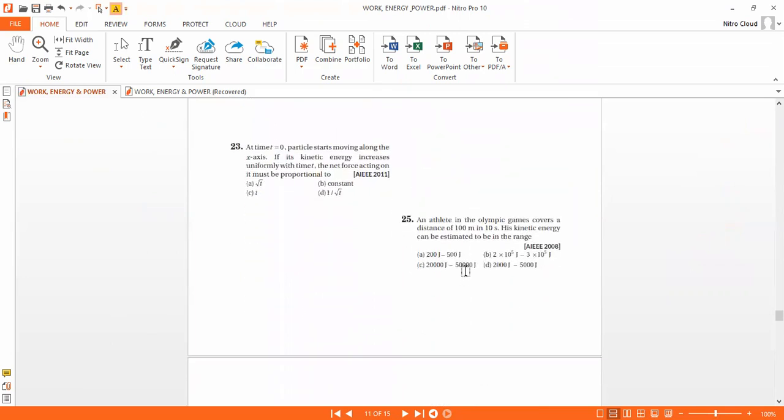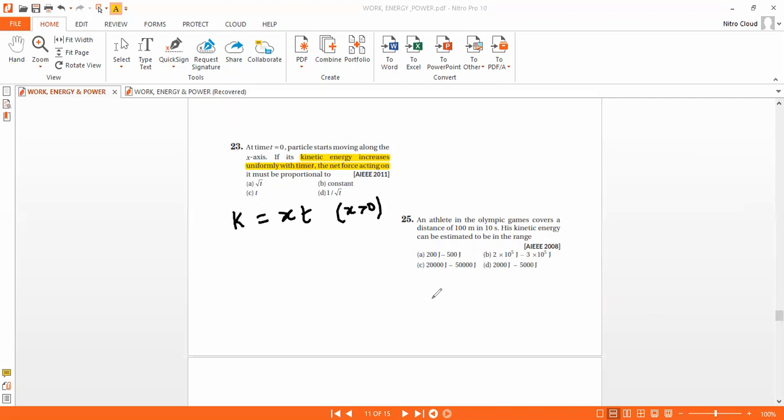At time t equal to 0, a particle starts moving along the x-axis. If its kinetic energy increases uniformly with time, the net force acting must be proportional to what? Kinetic energy increases uniformly with time. That means kinetic energy K is equal to some x into t, where x is a constant, x greater than 0.